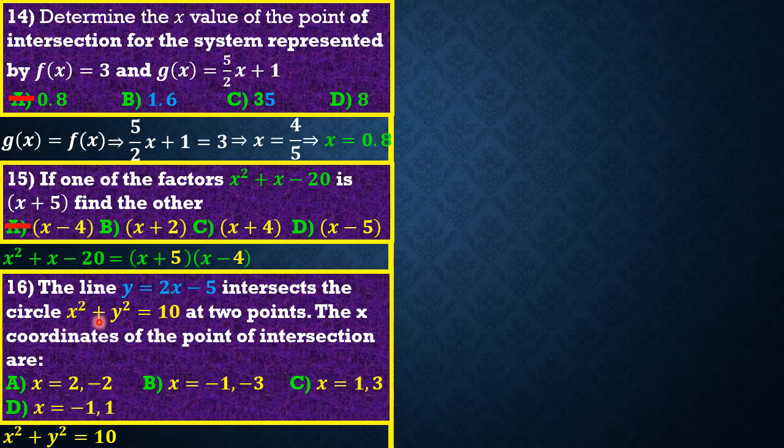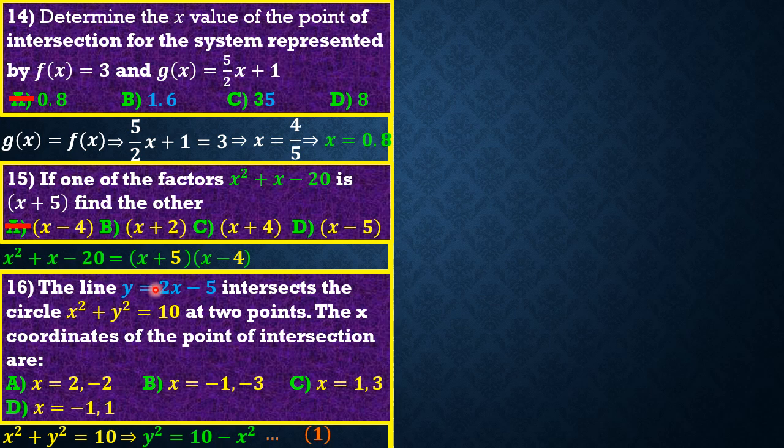In this case, if we make y squared the subject, because they want the x coordinates of the points of intersection, we don't need y. We have to isolate y. So our y squared becomes 10 minus x squared. Let's give this a name. Let's call this equation 1.